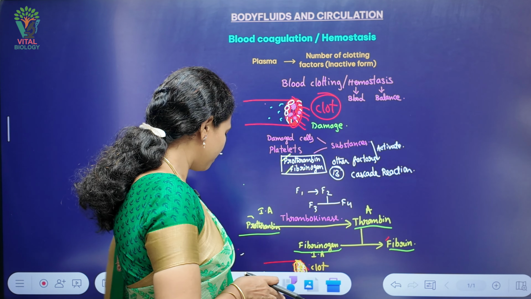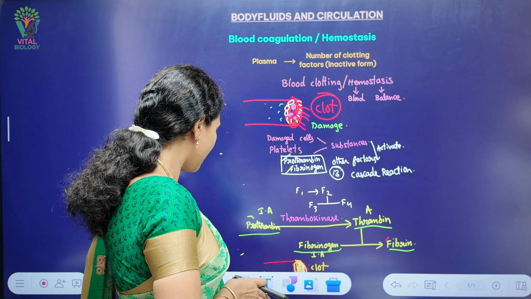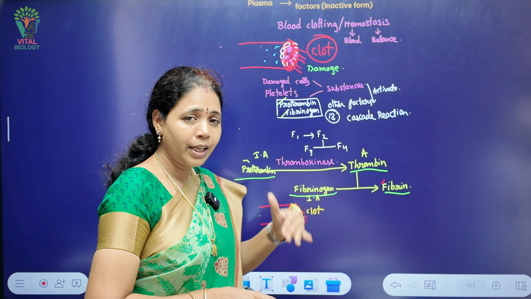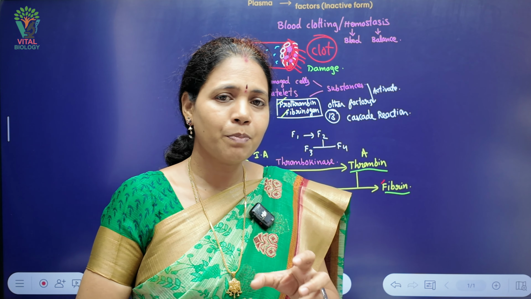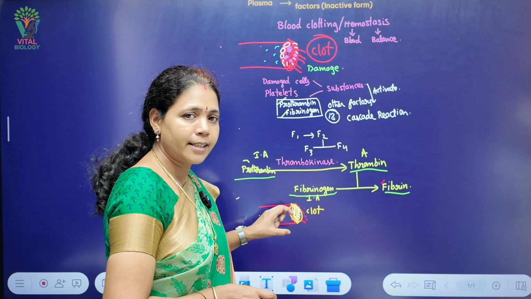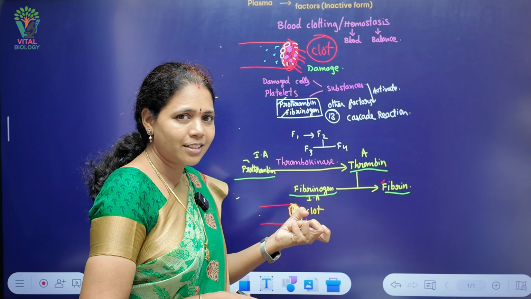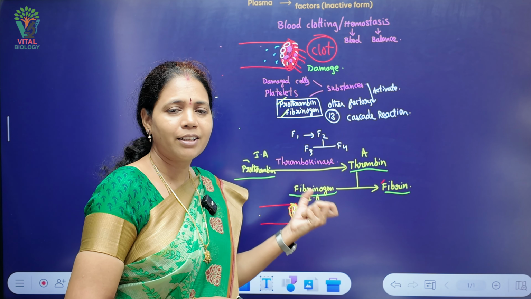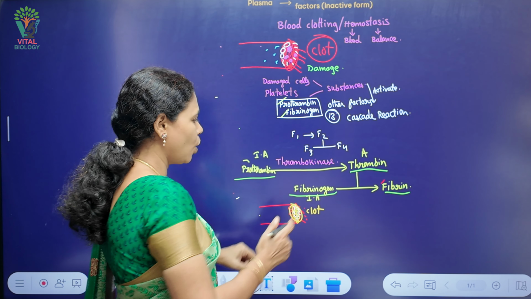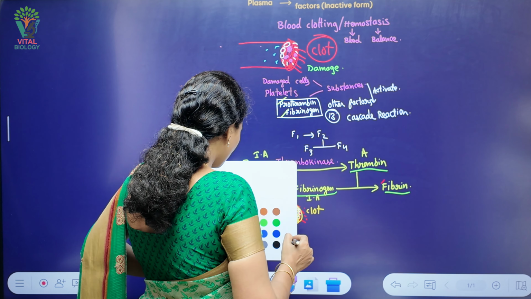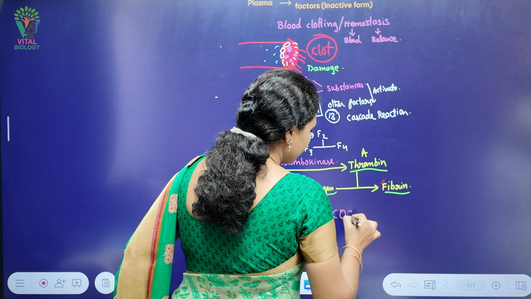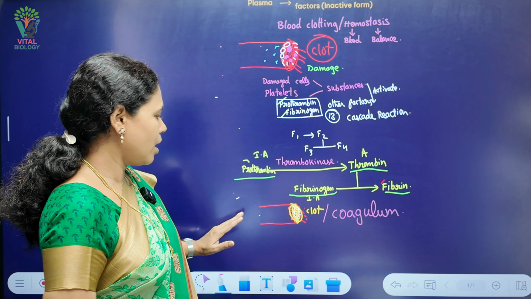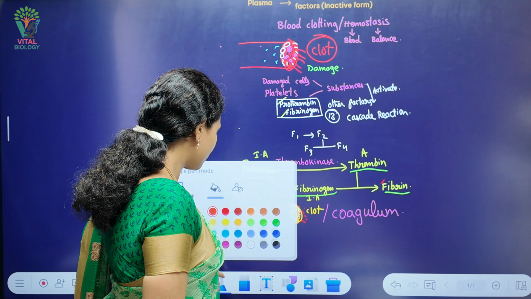Once the active fibrin is formed, those fibrin threads go and attach near the site of injury and form a mesh. In that mesh, the damaged cells and platelets get entangled and trapped, and all together it forms a dark reddish brown scum called a clot, or otherwise coagulum. Once this coagulum is formed, the blood cannot pass outside from that site of the injury.